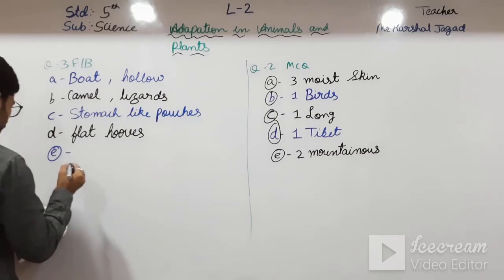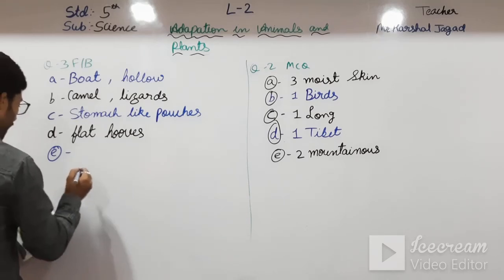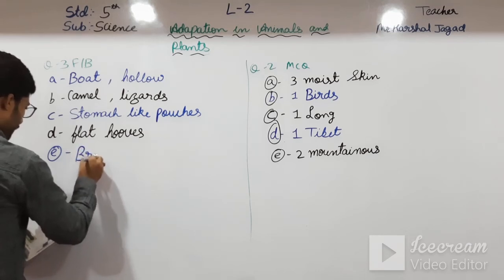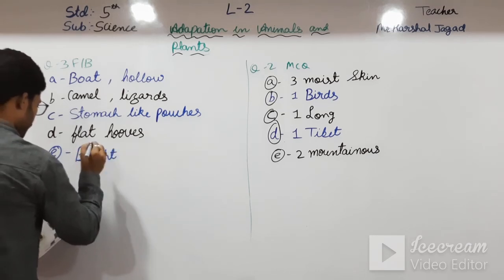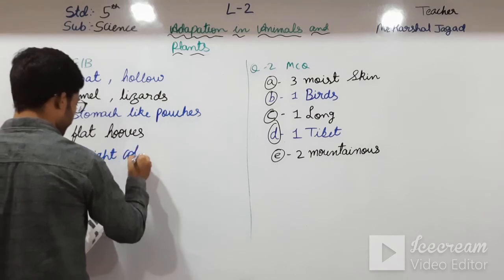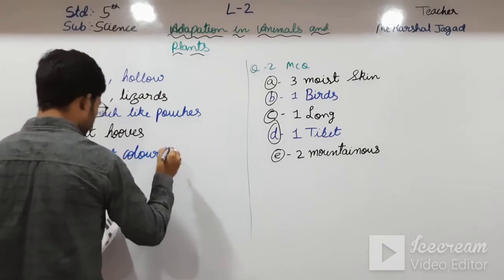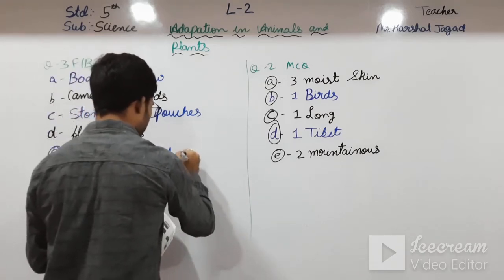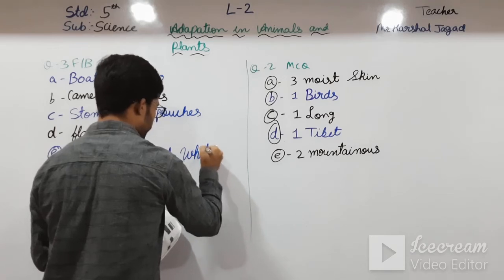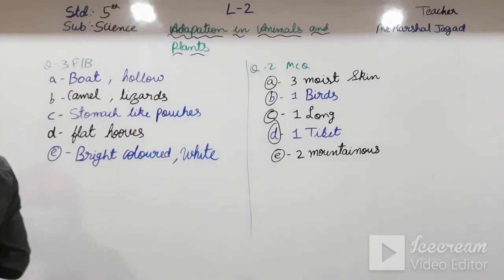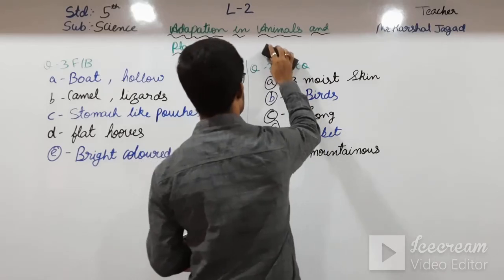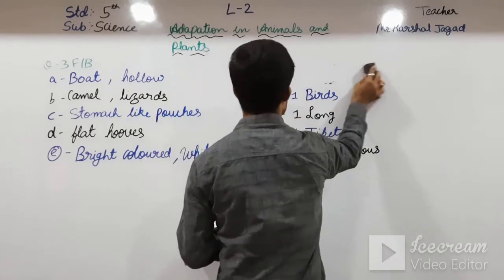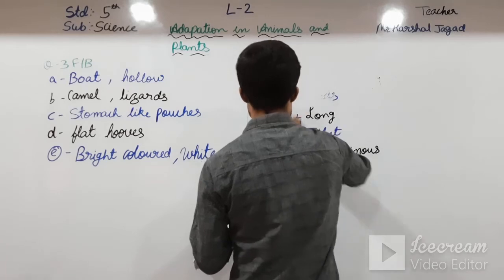See here in the first, flowers that bloom during the day are bright colored, and the another one is, and those that bloom at night are white. Okay students, that are white. Please write down the answers with me. And going towards the true or false.